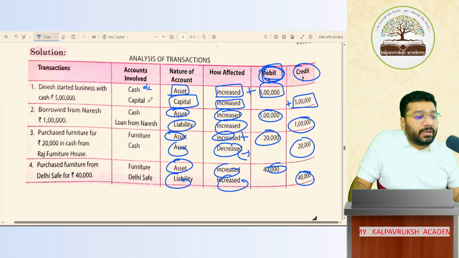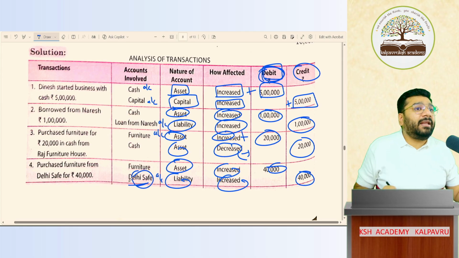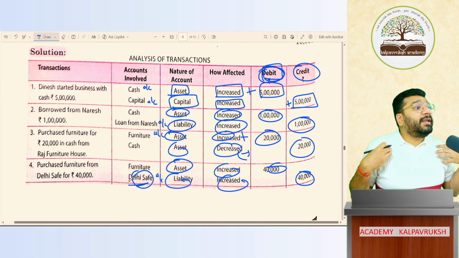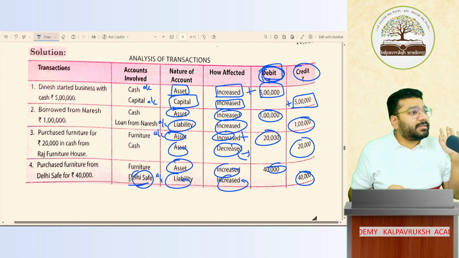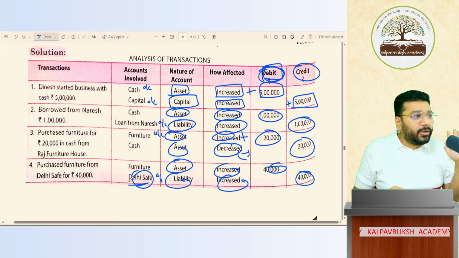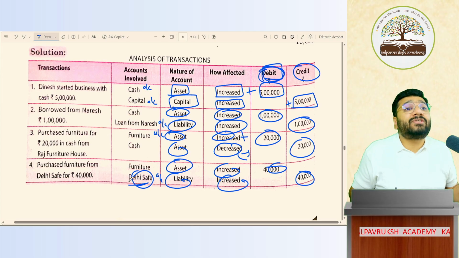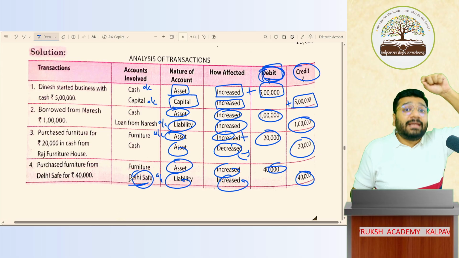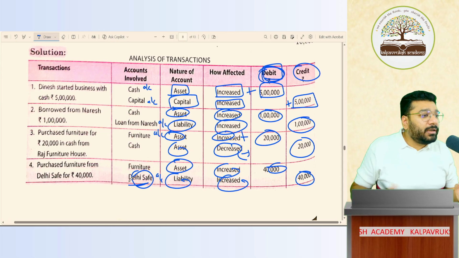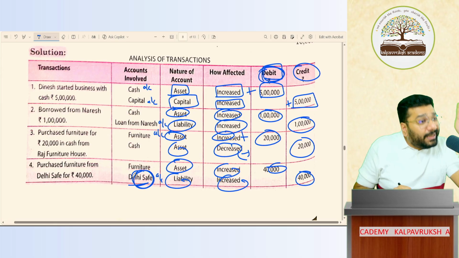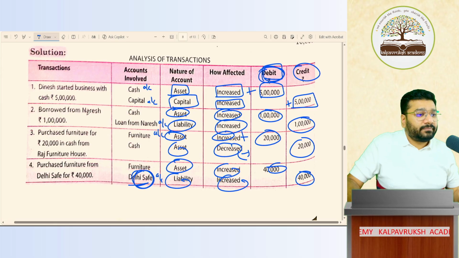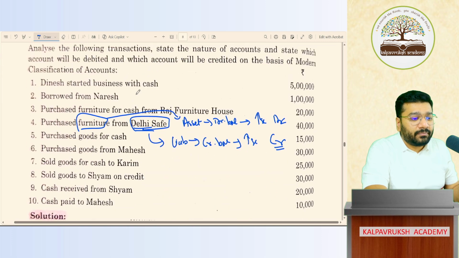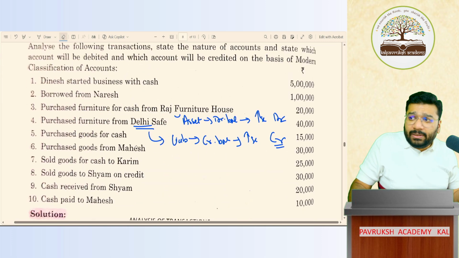Cash account, capital account, loan from Naresh account, furniture account, Delhi Safe account. Delhi Safe is the supplier name. For example, Fortune's Fun Learning Academy. In the ledger name, FFL alone you'll write. If I'm buying goods from Reliance Industries Limited, I'll record the ledger name as Reliance Industries Limited. Got it? Not got it? So the name of the company, the name of the entity alone is more than sufficient. Can I continue now? Online people, can I continue?